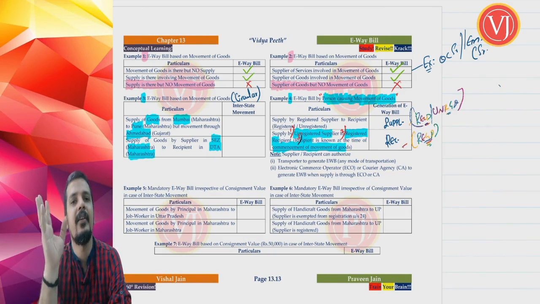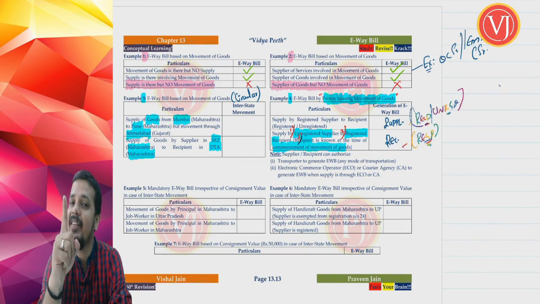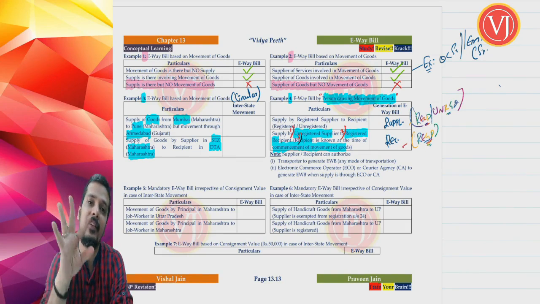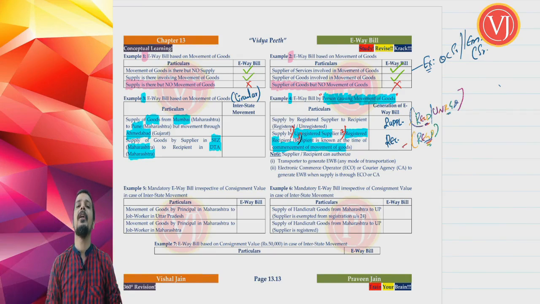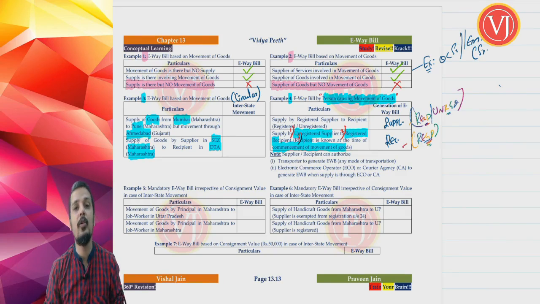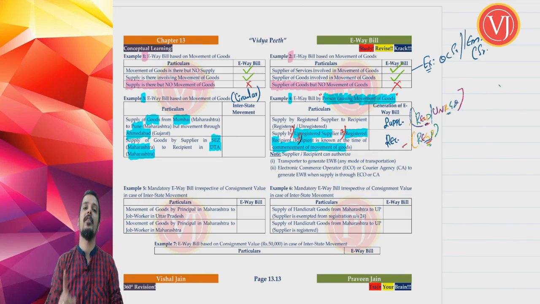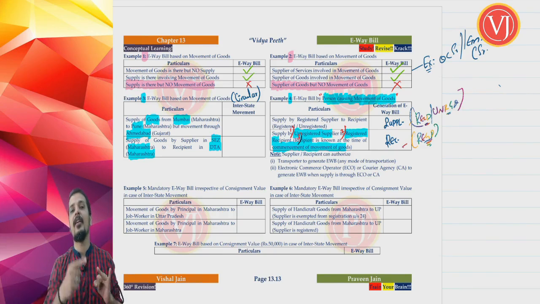It is only supplier, whether registered or unregistered, who is treated to be a person causing the movement of goods. So he has to generate e-way bill whether he is registered or even if he is unregistered. In exceptional cases, recipient is treated as person who is causing the movement of goods and he has to generate e-way bill. Now what are the exceptional cases? 3 conditions. Supplier is unregistered. So if I am the supplier, I should be unregistered. Second condition, recipient, you should be registered. If recipient is treated as person causing the movement of goods and he is required to generate e-way bill, supplier should be unregistered, recipient should be registered.